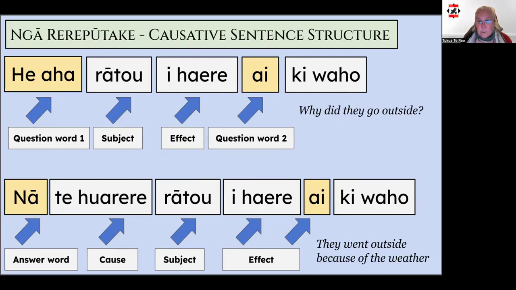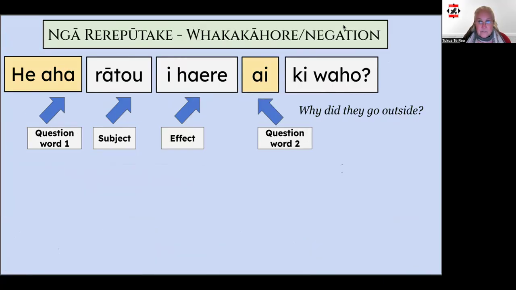Lastly, ki waho, outside. Here's our answer. Nā te huarere rātou i haere ai ki waho. They went outside because of the weather. The cause being the weather and the effect being the fact that they went outside.